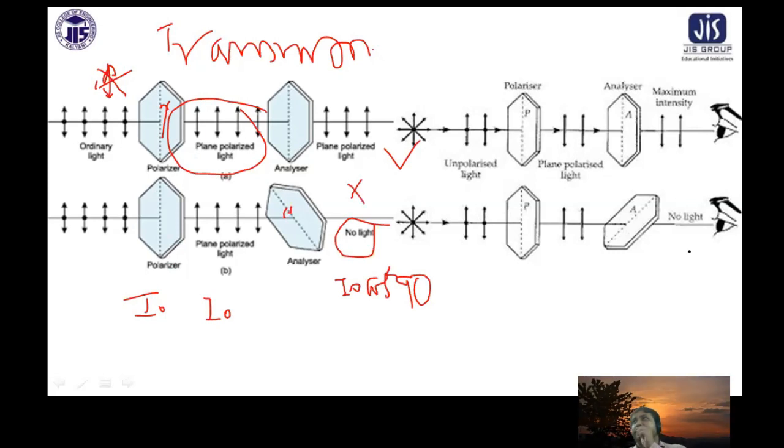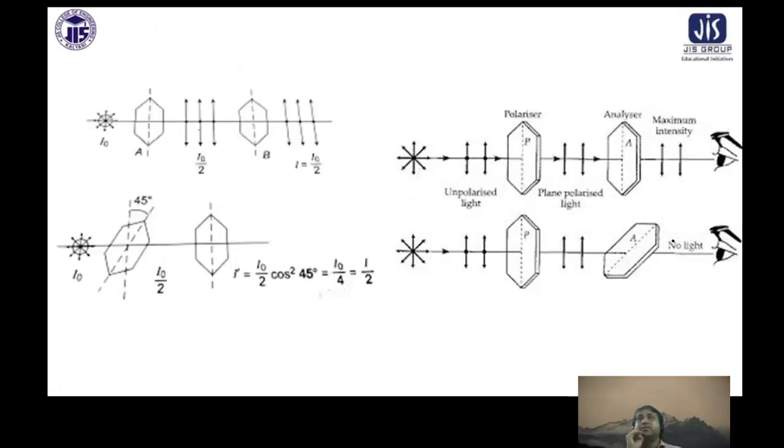The same thing happens here also. It is predicted by Malus law. You can see if it is given at 45 degrees, I0 becomes I0 by 2. Again, if you keep it like this, I0 by 4. Very good example.